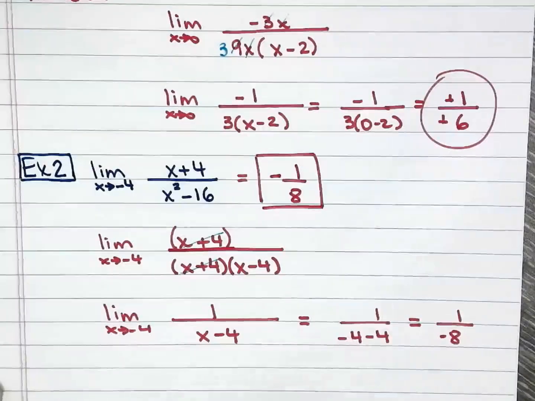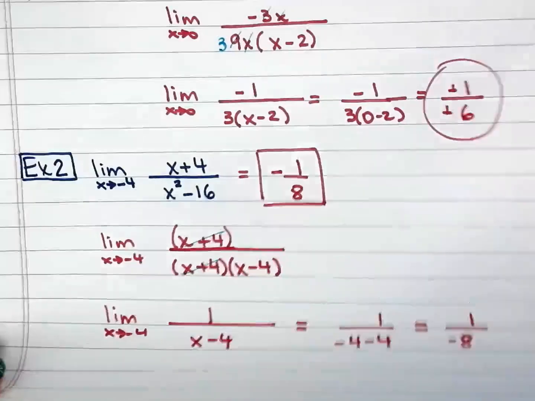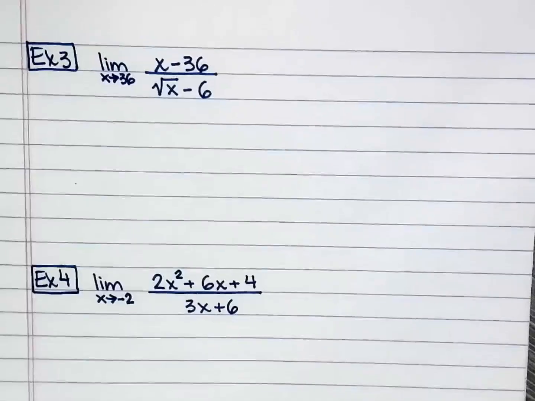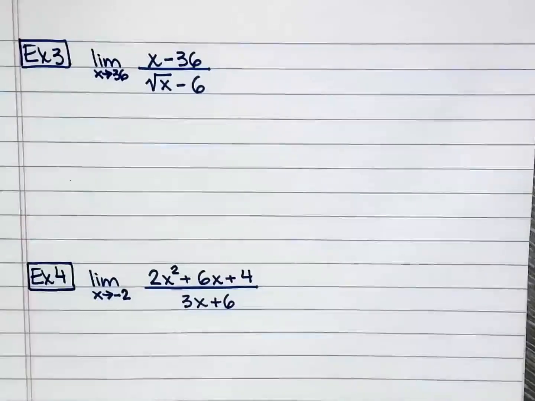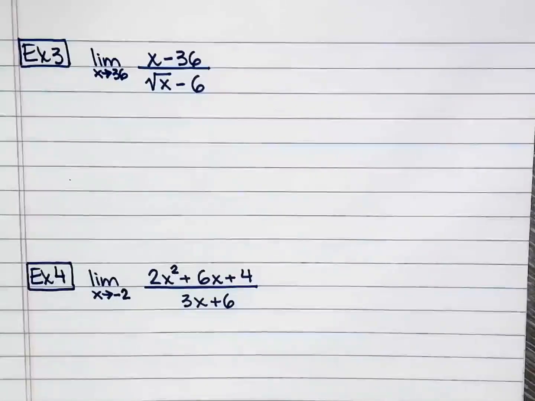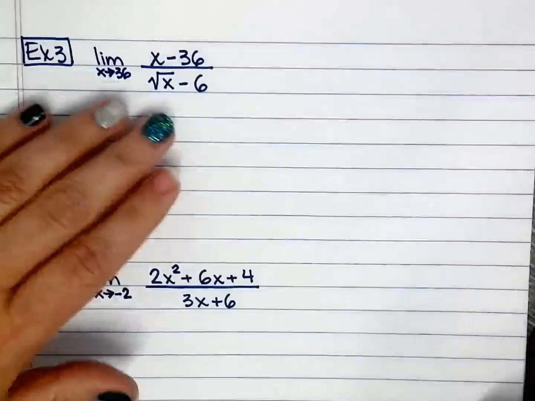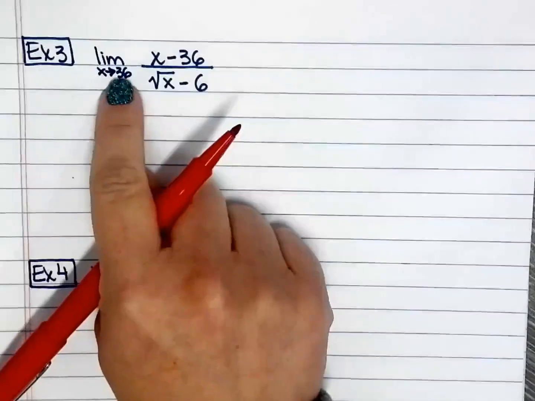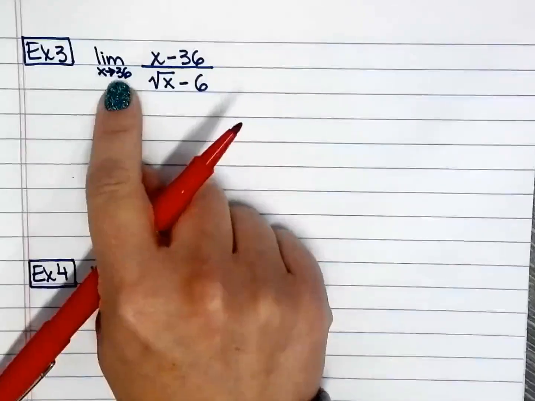It gets easier after you've done a couple of them. 2 more. Now, number 3, we will have to rationalize the denominator. What does that mean? Well, we need to get rid of that thing because it's too ugly. And it's okay. So again, if you were to evaluate the limit by substitution,